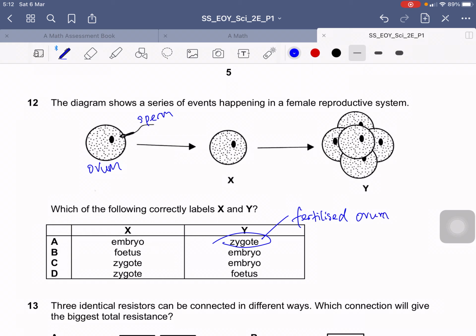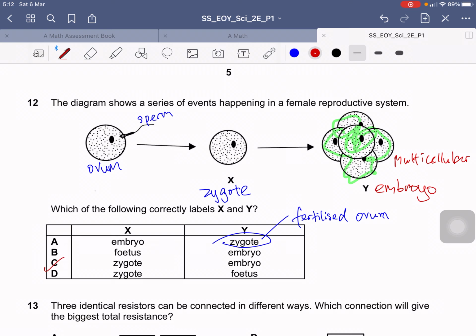So for this X, this will be the zygote, and when it starts to progress to this stage, you can see there are many cells. This is multicellular, and once it becomes multicellular, we call it the embryo. So this is the embryo. Our answer will be C.